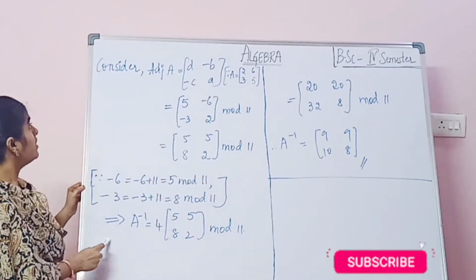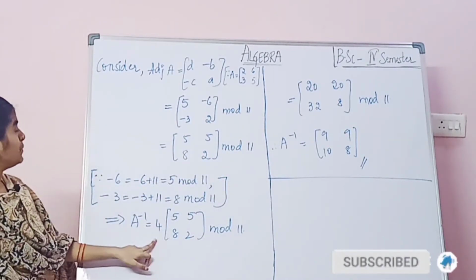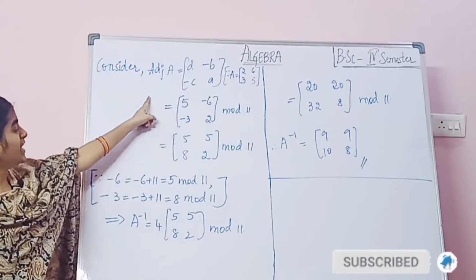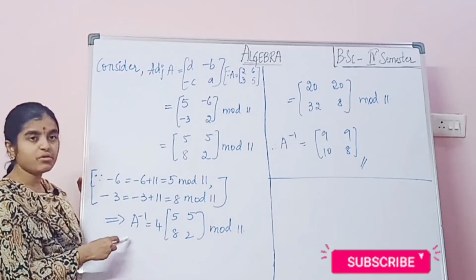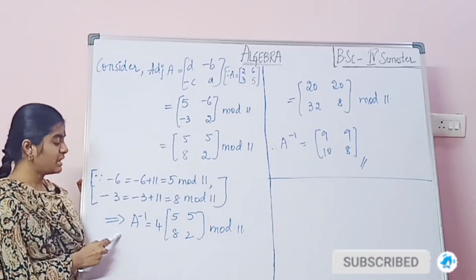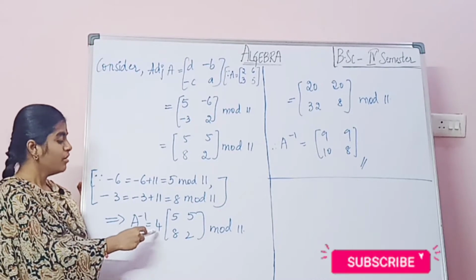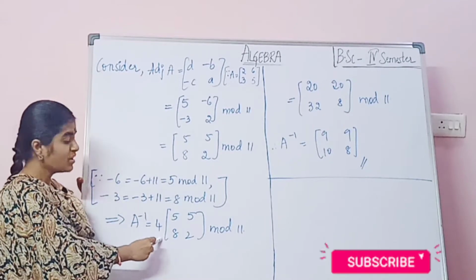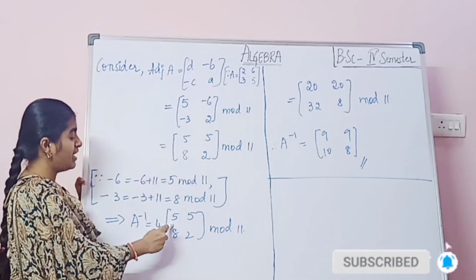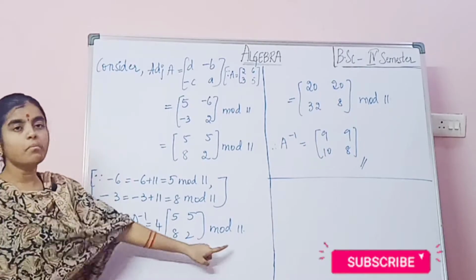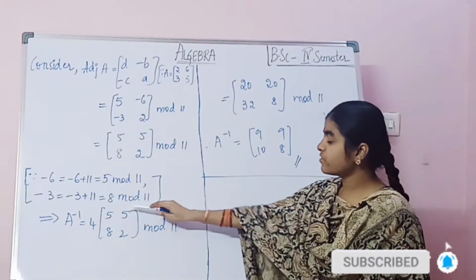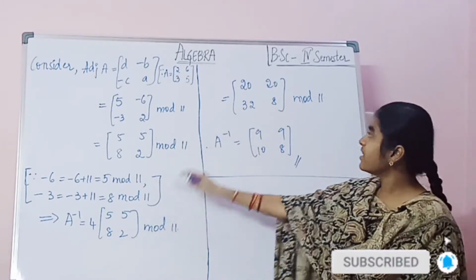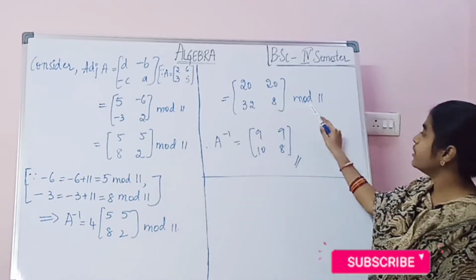So that implies A inverse equals, now we got the determinant value and we got the adjoint value. Now we have to substitute both values in this inverse A. That implies A inverse equals 4, which is the determinant value, into the adjoint A, which is [5, 5; 8, 2] mod 11. Now we have to multiply this matrix with 4. 4 5s are 20, 4 5s are 20, 4 8s are 32 and 4 2s are 8 mod 11.